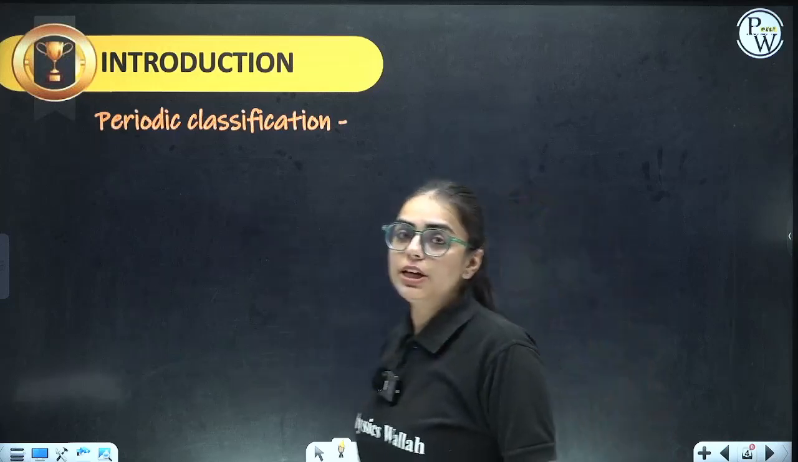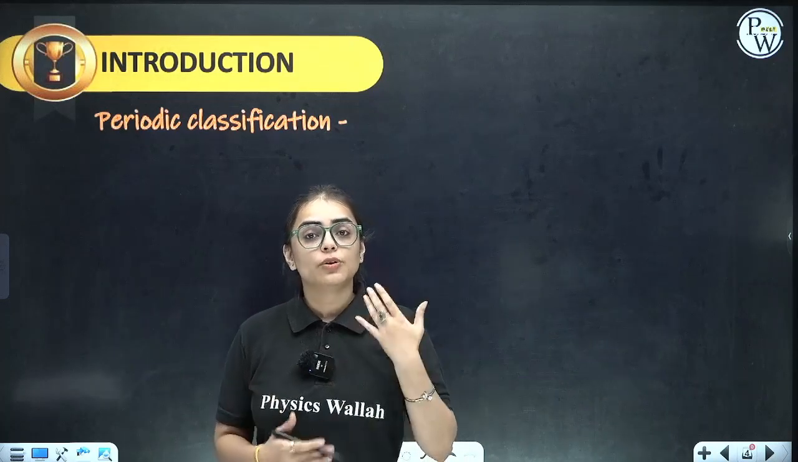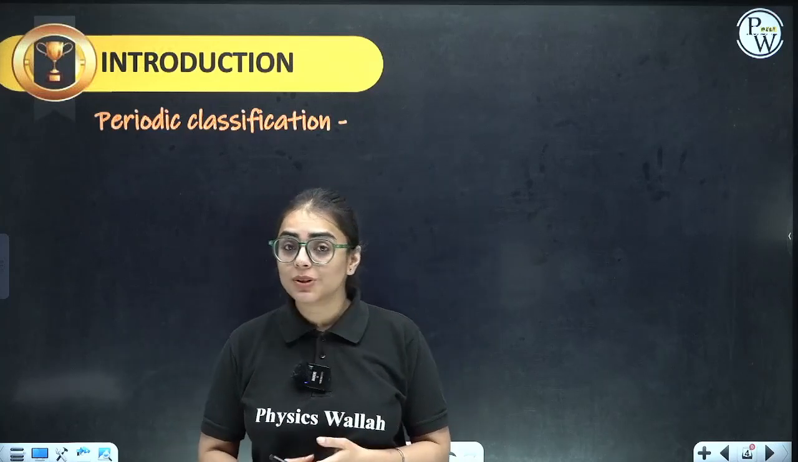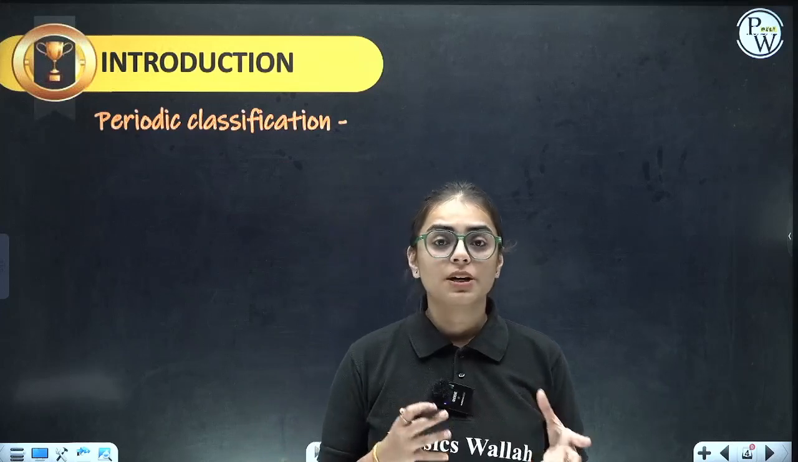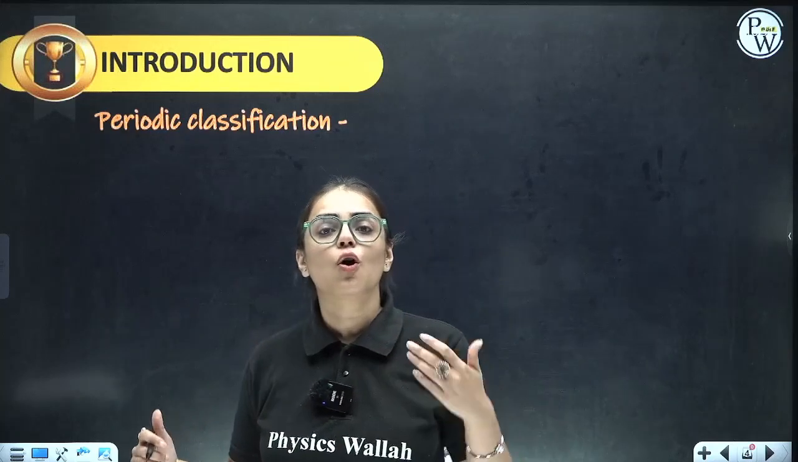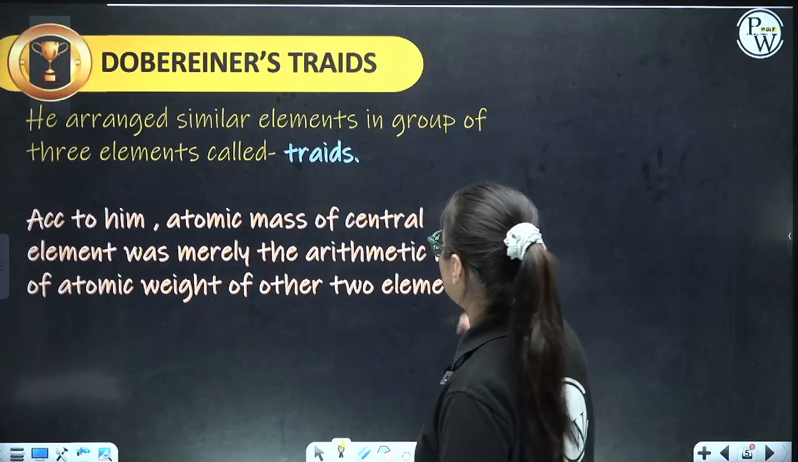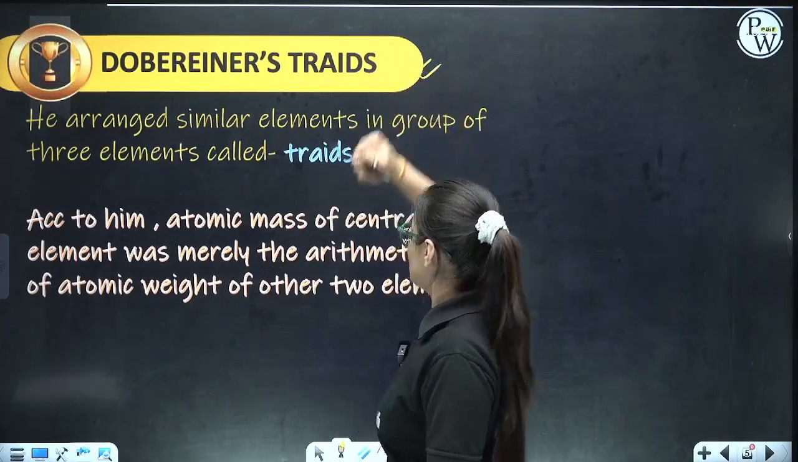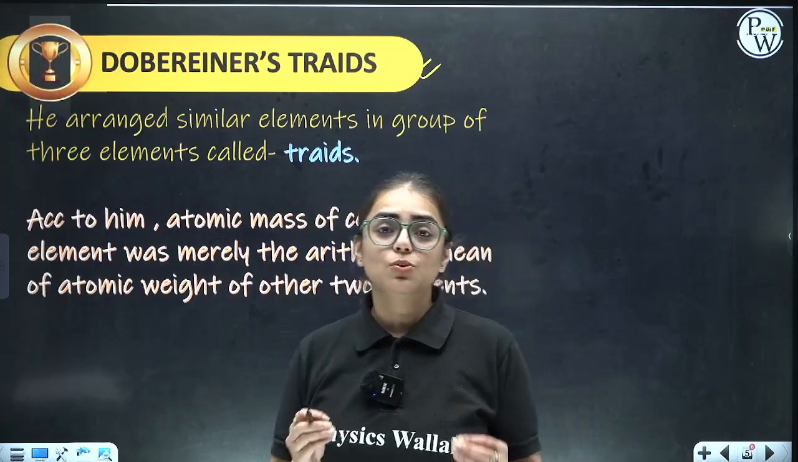Now starting with the introduction section, as I've already told you today's target. We are going to start with the introduction, that means with Dobereiner's triads. Dobereiner was a scientist who introduced the law of triads. So we are going to start with the periodic classification. We initially start with Dobereiner's triads. As per Dobereiner, he introduced the law of triads.